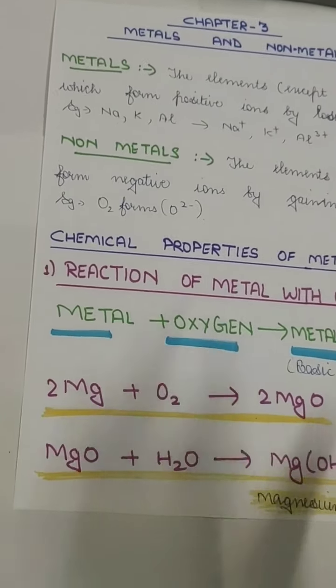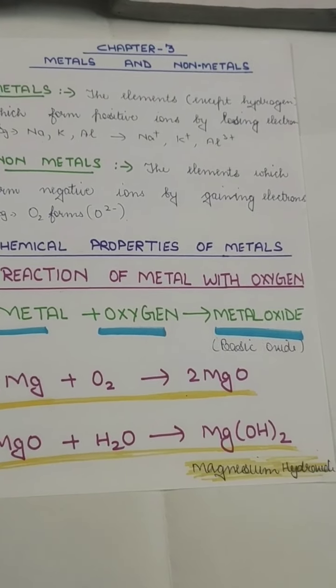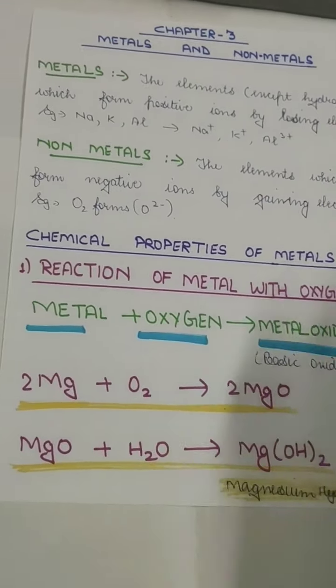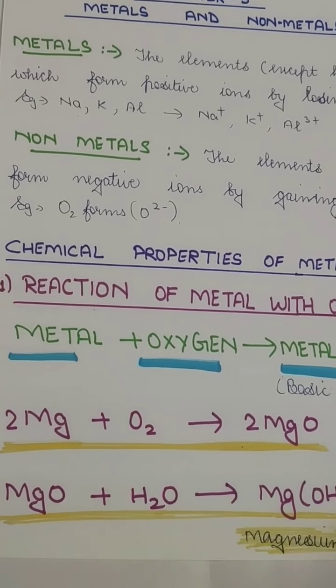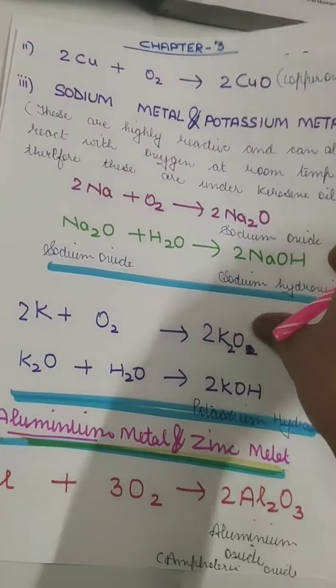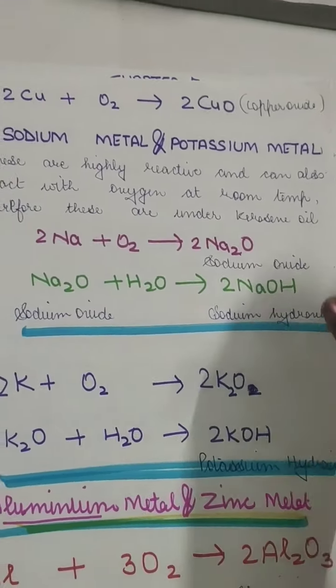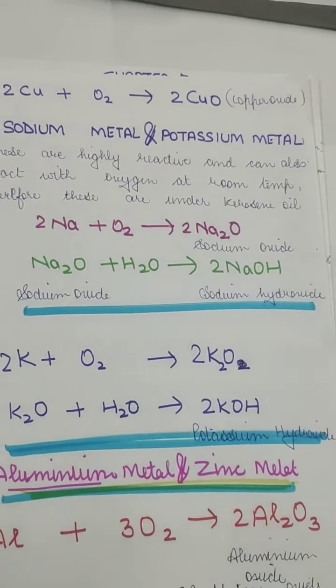Okay, so this is a main thing: metal plus oxygen will become metal oxides, and they are the basic oxides. So here are some examples which are mentioned in our book. I will be going with them. The other example will be copper and oxygen. Copper reacts with oxygen to give copper oxide, which is also basic in nature.